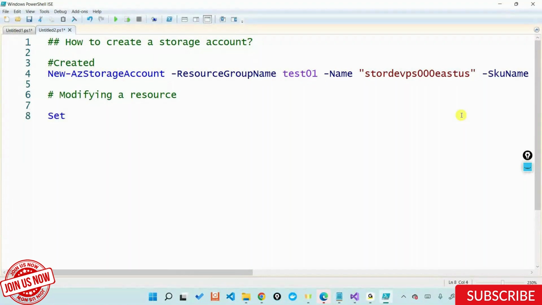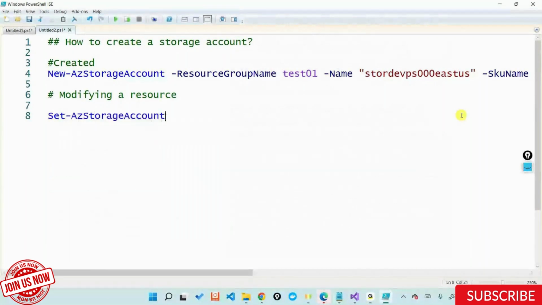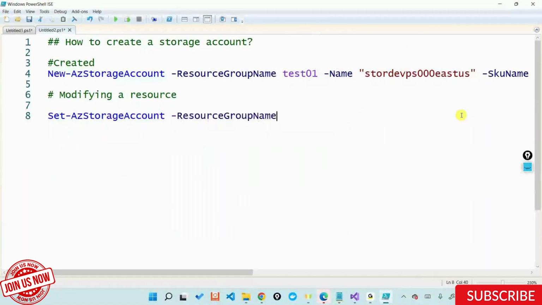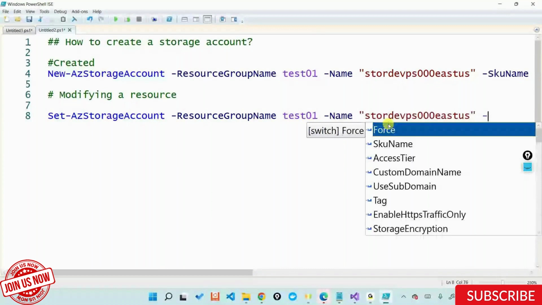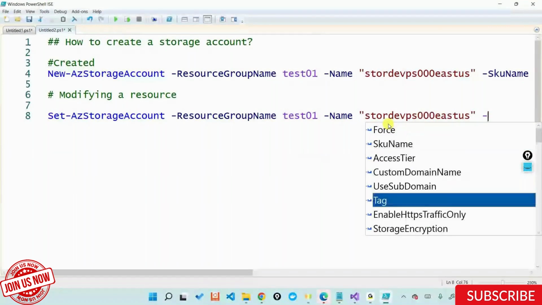And what do I want to set out here? Set-AzStorageAccount. Exactly. I want to set a resource in Azure called storage account. I'll say hyphen, it's asking me what is the resource group name that it is present in. I'll say name, and then the name. I'll give my actual name. This is something that I pass here, so I'll just copy this out here too. I'll say SKU name, exactly. This is the property that I want to change called SKU name. Again, if you look at this particular command, do you see location anywhere?